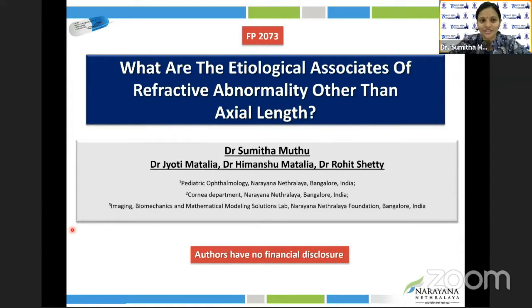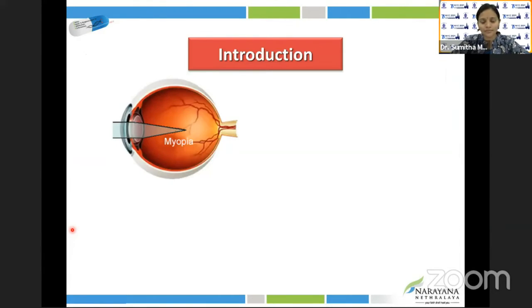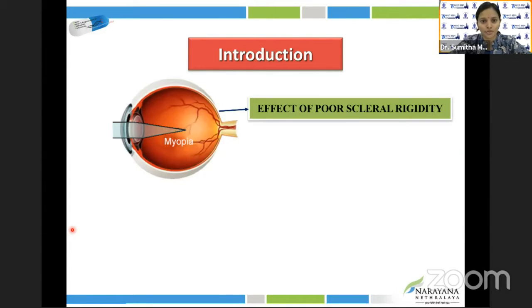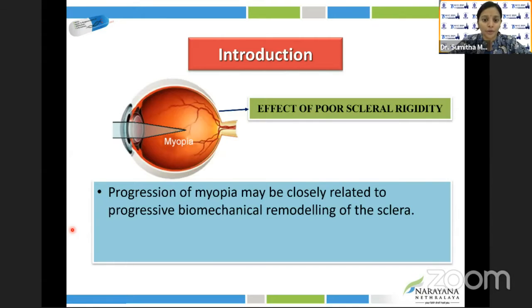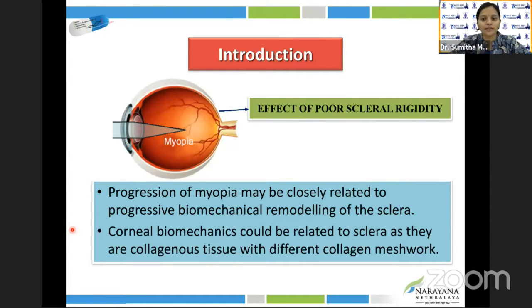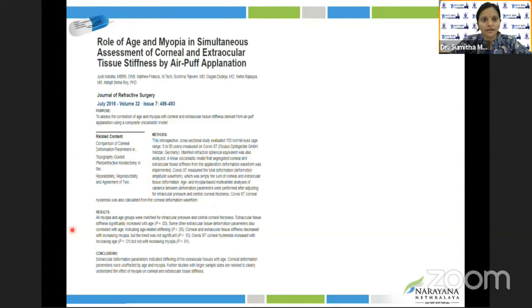Good morning, dear judges. I'm going to present my paper today on the etiological associates of refractive abnormality other than axial length. If you look at myopia, there's a close relation of scleral rigidity and an important role of scleral biomechanical remodeling in progression of myopia. Corneal biomechanics are closely related to scleral biomechanics. So we studied the assessment of corneal and extraocular tissue stiffness using air puff applanation.